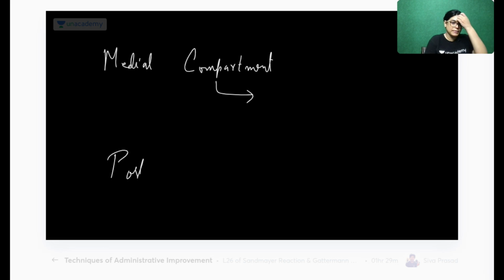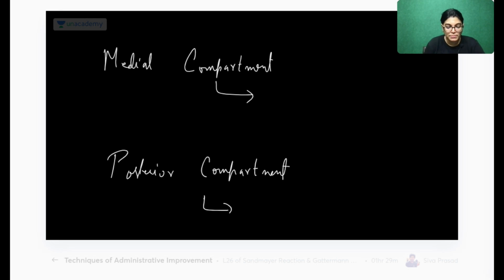Now, can you tell me about the medial compartment? Obturator nerve, absolutely right. Can anybody tell me the vessels also?